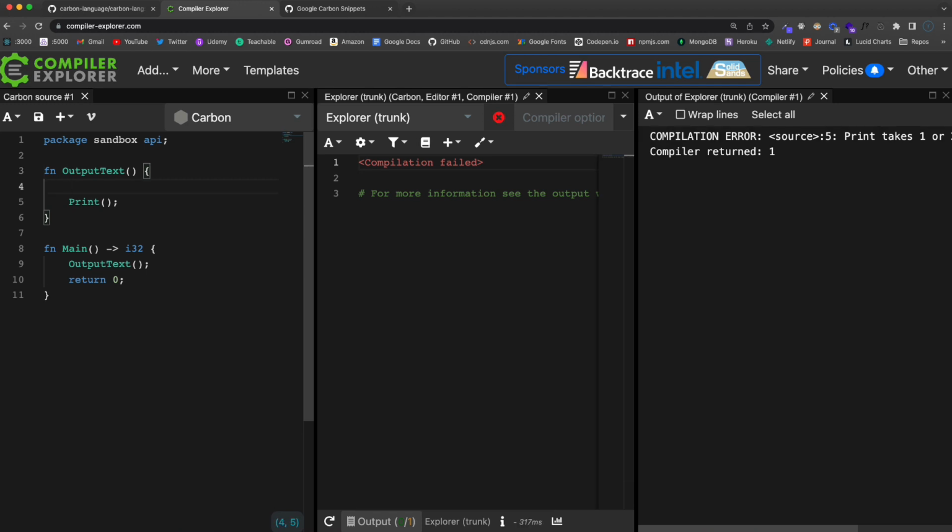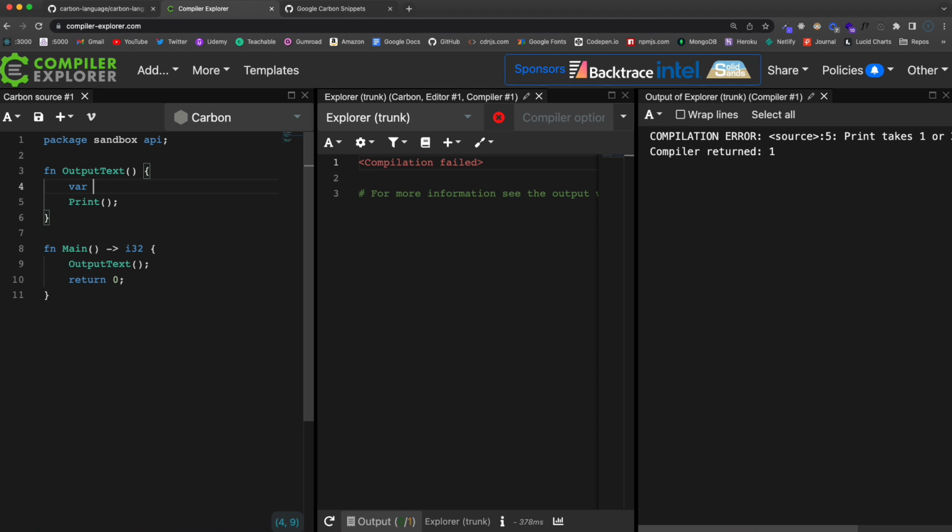Now, when we create variables, we use the var keyword, okay? And I know a lot of you guys, at least if you're a fan of my channel, you're probably a JavaScript developer. So this might seem a little weird these days because we don't really use var, we use let and const, and there is actually a let in Carbon lang, which I'll get into in a minute, so that's a little confusing as well.